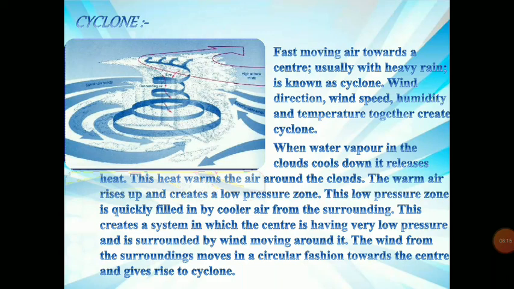The warm air rises up and creates a low pressure zone. This low pressure zone is quickly filled in by cooler air from the surrounding. This creates a system in which the center has very low pressure and is surrounded by wind moving around it. The wind from the surroundings moves in a circular fashion towards the center and gives rise to cyclone.